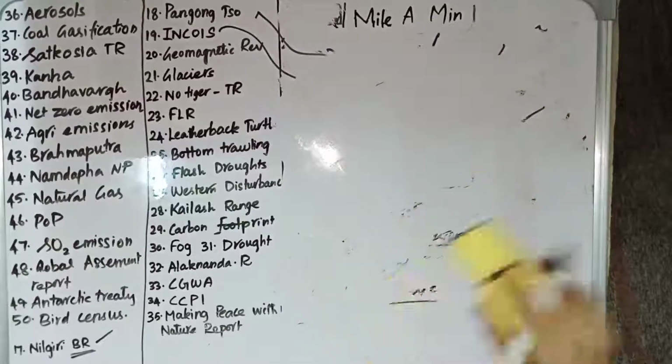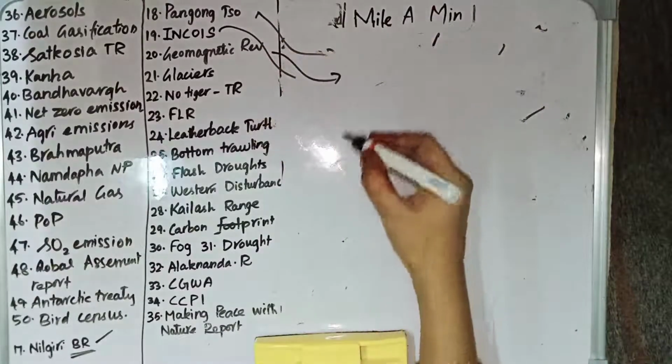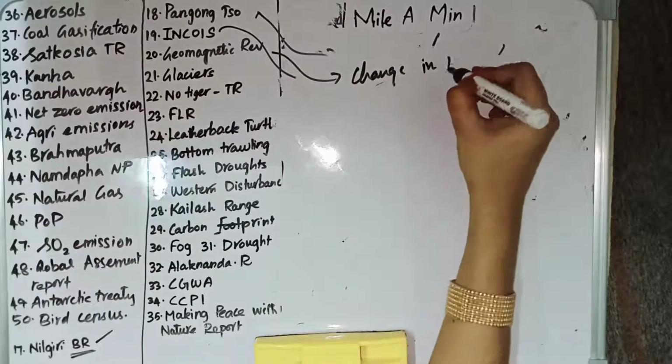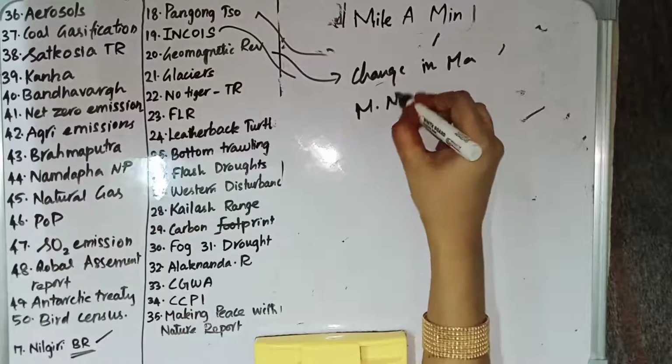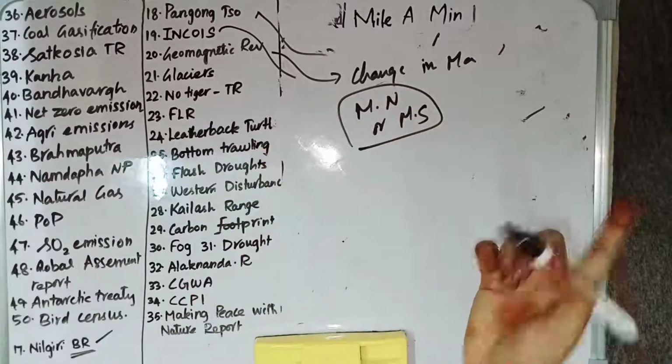Then we are going to see geomagnetic reversal. So geomagnetic reversal is when there is a change in the magnetic field. Because of the change in the magnetic field, the positions of magnetic north and magnetic south are interchanged. We are talking about the magnetic north and the magnetic south.